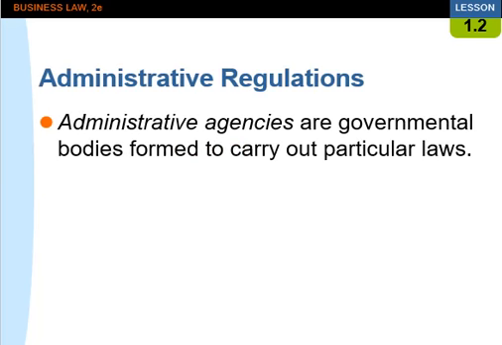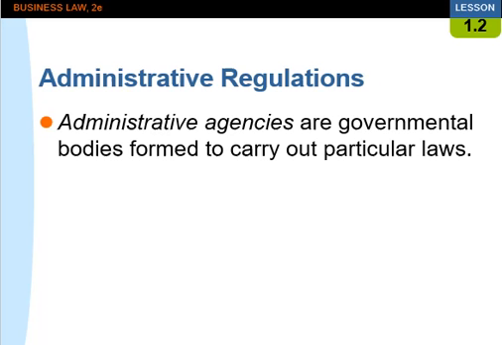Federal, state, and local legislatures all create administrative agencies. Administrative agencies are governmental bodies formed to carry out particular laws. The Federal Social Security Administration, your state's Division of Motor Vehicles, your county's Zoning Commission, and your city's Health Department are examples of administrative agencies. Although the agencies are created by legislatures, the executive branch of government usually controls administrative agencies. Thus, the president, governor, chief commissioner, or mayor will supervise the agency's activities.